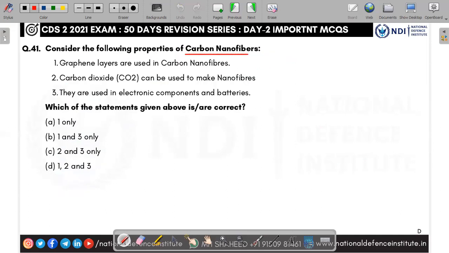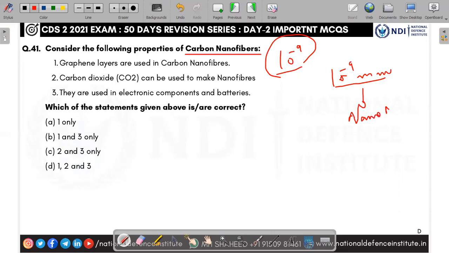Consider the following properties of carbon nanofibers. Nano means 10 power minus 9. So the particles which are in the 10 power minus 9 meter size are called nanomaterials. They exhibit different, high performance properties.